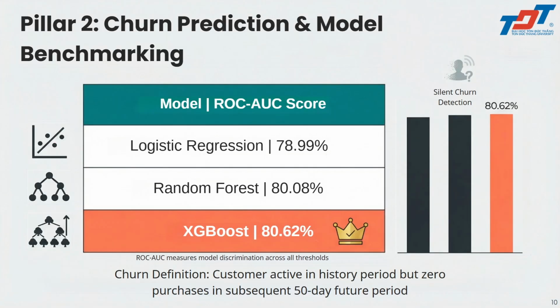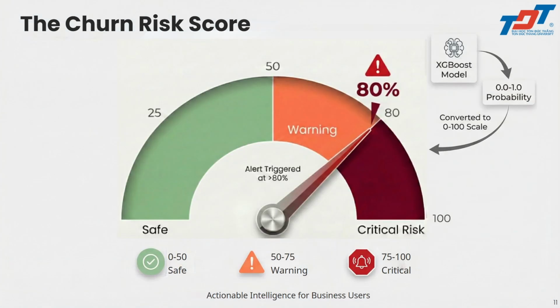We define churn as a customer who was active before but makes no purchases in the next 50 days after the snapshot day. That turns it into a classification problem, which is churn or not churn. We use 3 models, and XGBoost gives the best performance. It gives the churn probability for a specific user.